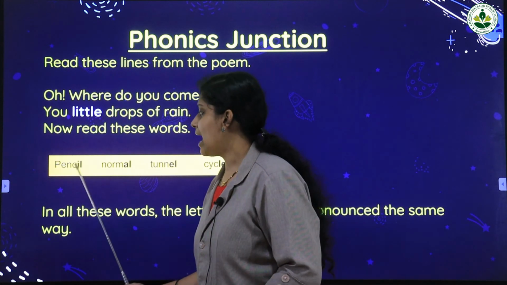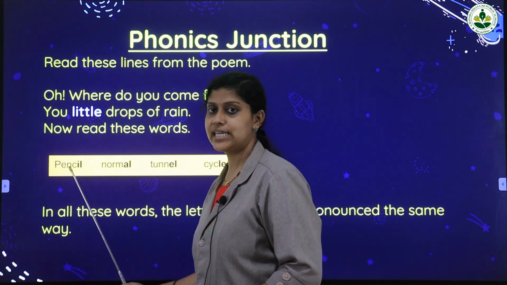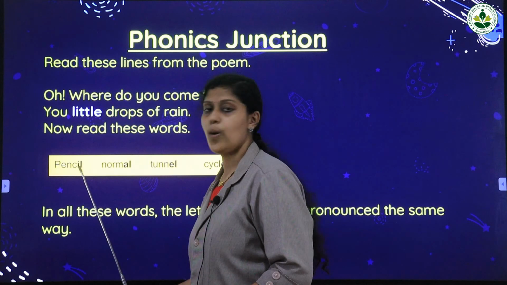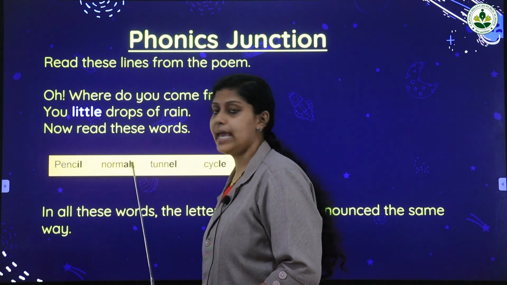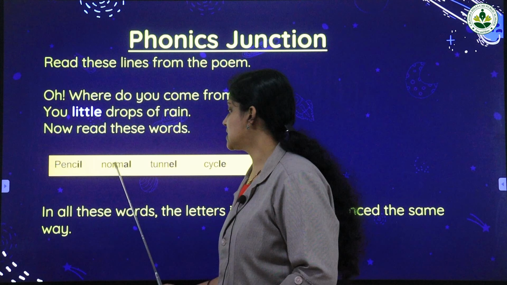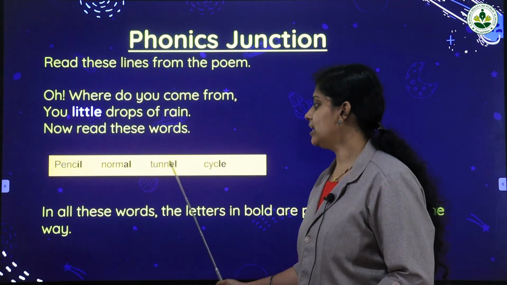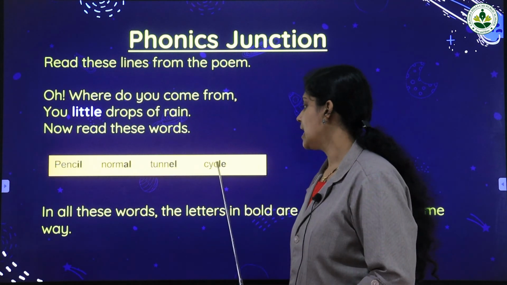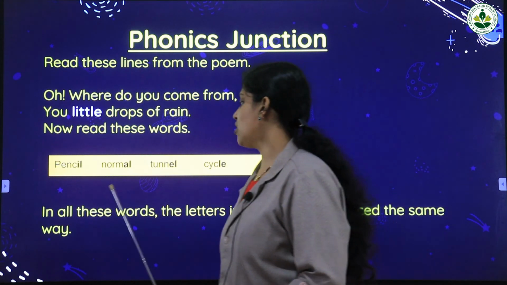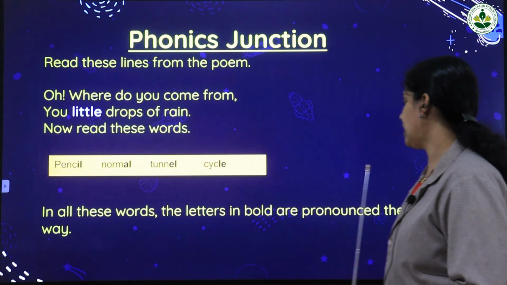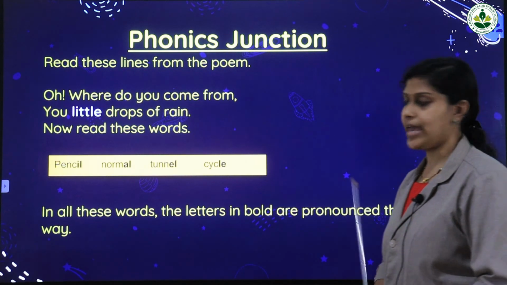Look at the first one, pencil. Here IL is in bold letters. Next one, normal. Here AL is in bold letters. Next is tunnel. EL is in bold letters. Cycle. LE. These letters are in bold. So in all these words, the letters in bold are pronounced the same way.